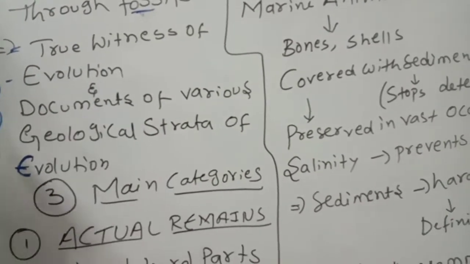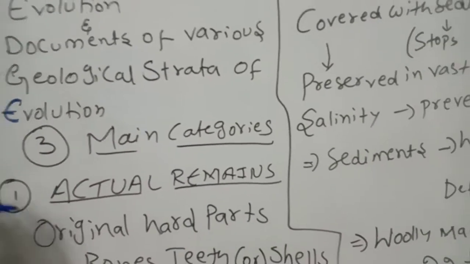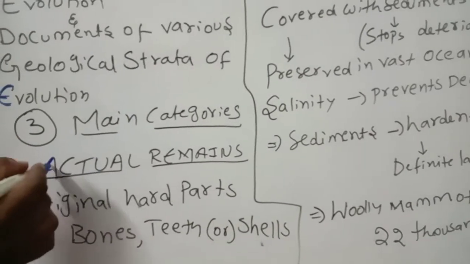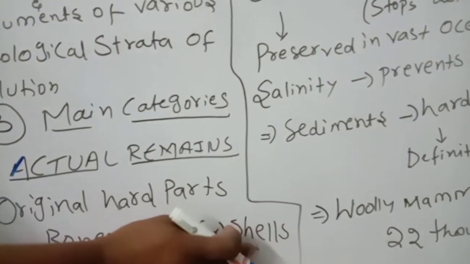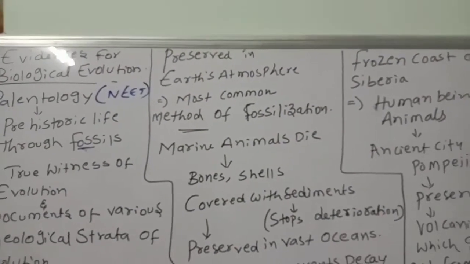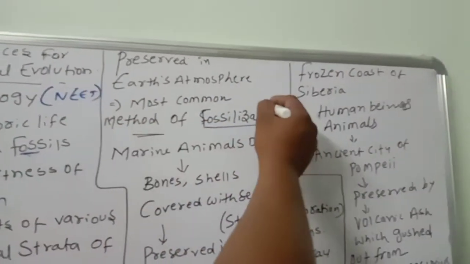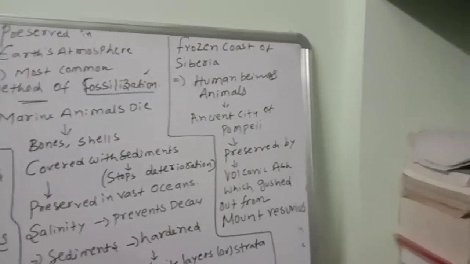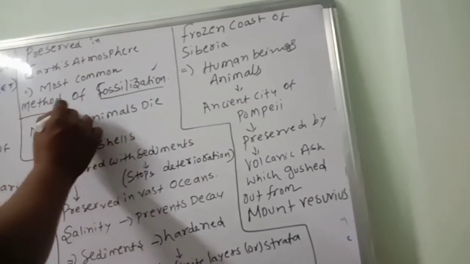So which one? Fossils. Next, the main categories. There are three major categories of fossils. In that, first, we are discussing actual remains. What is actual remains? Original hard parts, bones, teeth, shells, preserved in the earth's atmosphere. You know very well these all are hard parts, so they will automatically be preserved. It's the most common method of fossilization, because of their hard substances they are preserved in the earth's atmosphere. Then what about the marine animals?